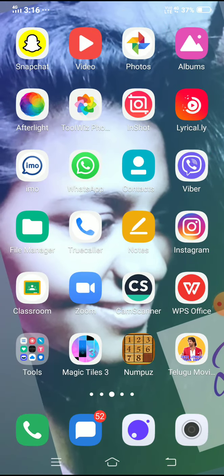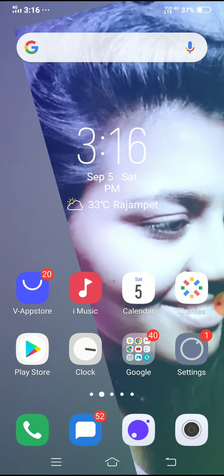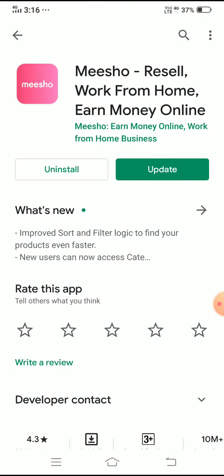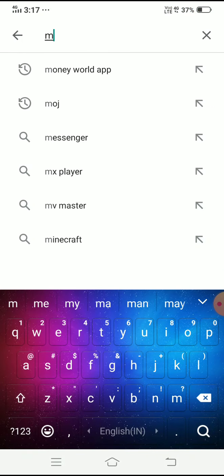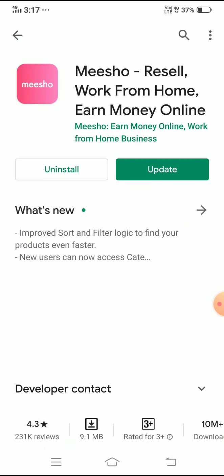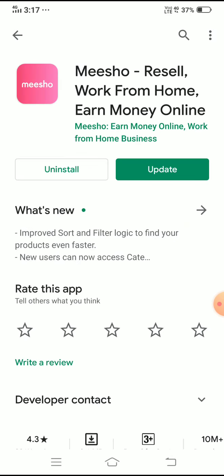I'm from the MEC department. Today I want to discuss the Meesho app. Many people don't know the Meesho app, so I want to introduce it. We can go to the Play Store, type Meesho, and here is the Meesho app. I have already downloaded that app.